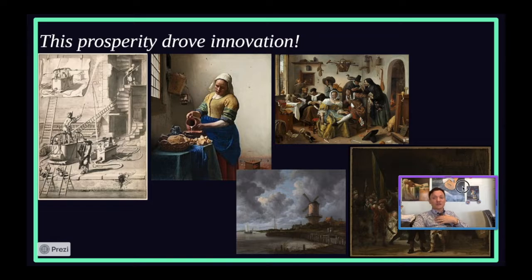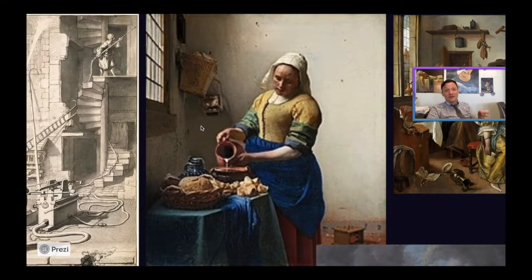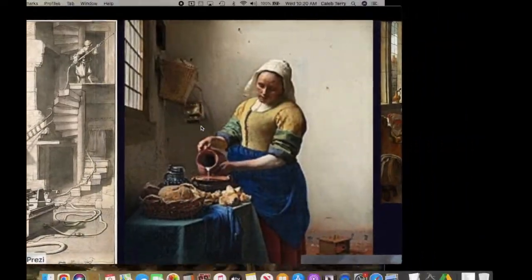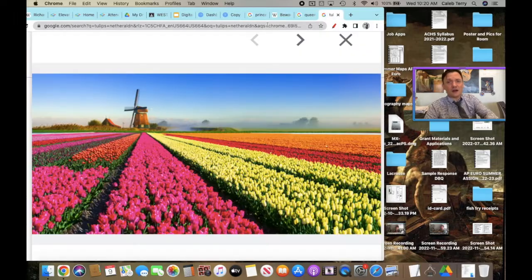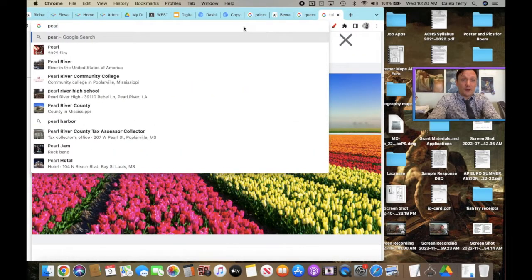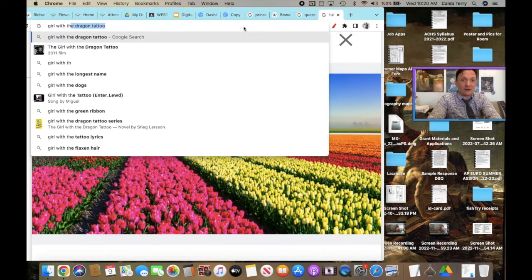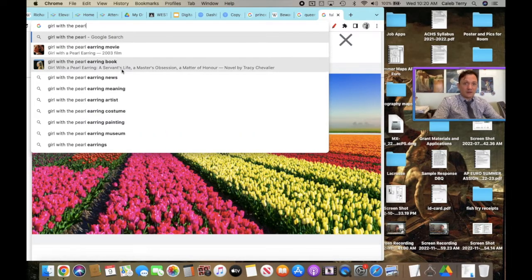Y'all, the biggest growth in art that you've probably ever seen in a short amount of time, right? Some of the biggest names being Johannes Vermeer. This is The Milkmaid by Johannes Vermeer, and another very famous, very beautiful, very gorgeous piece by Vermeer is The Girl with the Pearl Earring.